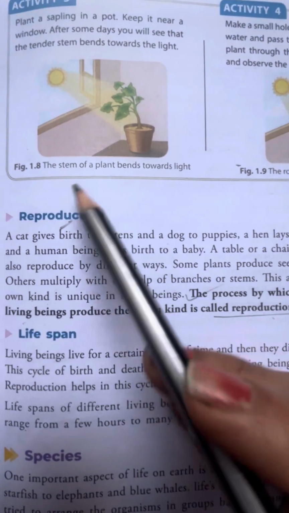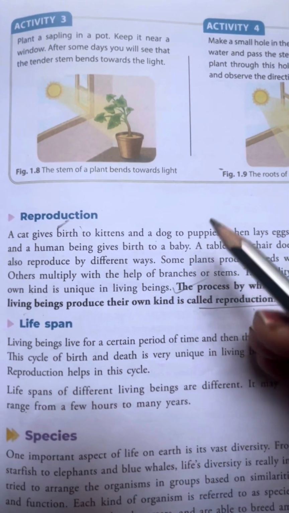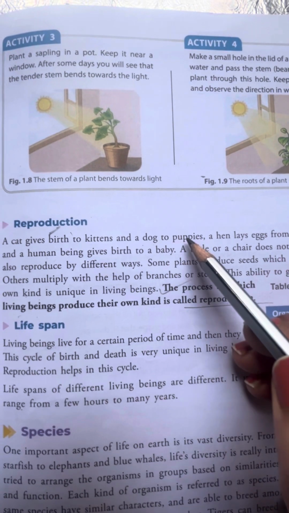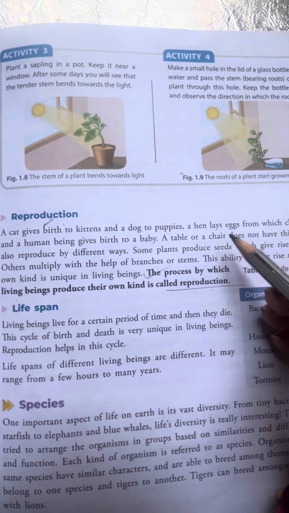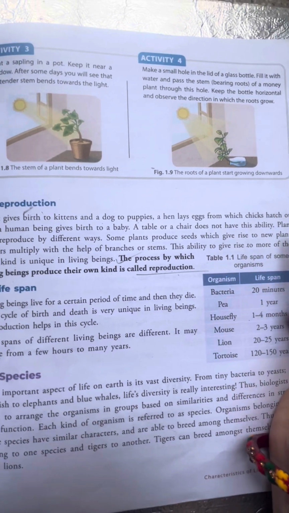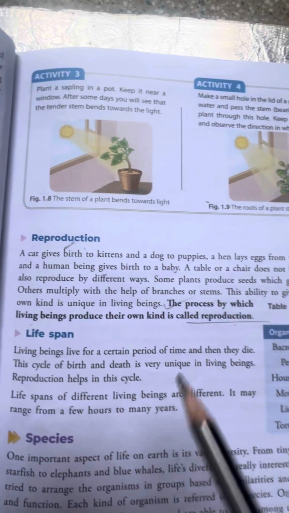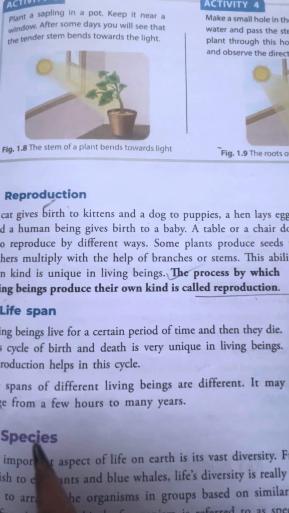For example, a cat gives birth to kittens, a dog gives birth to puppies, a hen lays eggs from which chicks hatch out, and a human being gives birth to a baby. In the same way, this is called reproduction.